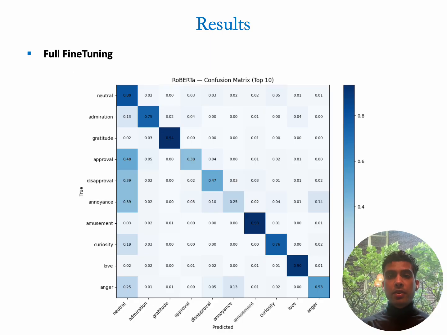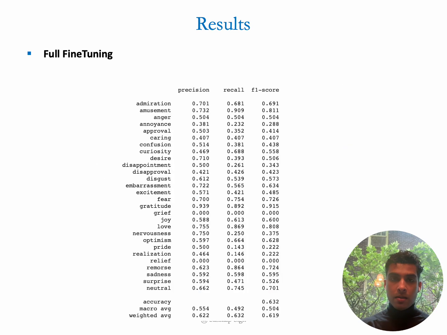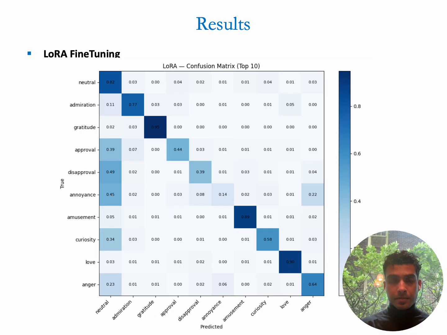Here's a confusion matrix for full fine-tuning showing the final results for true versus predicted for top 10 categories. The overall F1 score was around 0.5 and overall accuracy was about 60%, with the best performing classes as gratitude, love, and amusement. The worst performing categories were grief, relief, and pride, possibly due to very few training examples in the dataset.